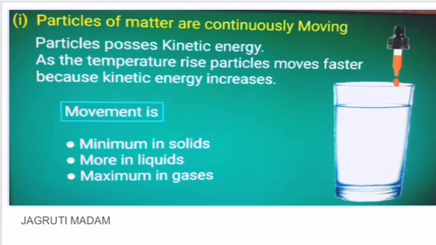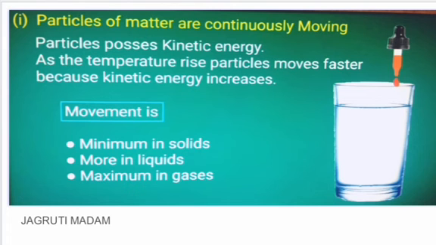Okay, the movement of the particles in the three states of matter, that is solid, liquid, gas. The movement in solid will be minimum, because in solid the particles are very close to each other, while in liquid the particles are a little away from each other, and in gases the particles are very far from each other, so they have much more interparticle space, so they have enough space for movement.